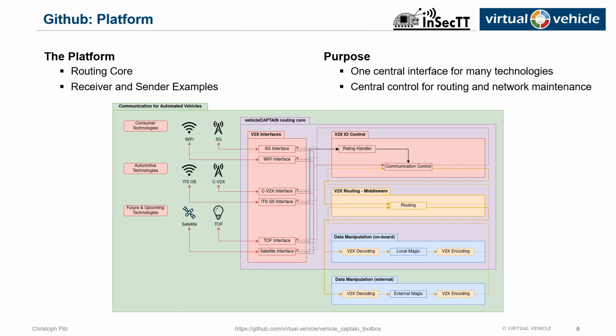At the left side, a message is received via one of the interfaces. This message is then put into a common format by the I/O controller. Next, the internal routing provides the opportunity for implementing lower network layer control. And finally, the data is decoded on the platform or when received via the external CRMQ interface. Sending works exactly the other way around.